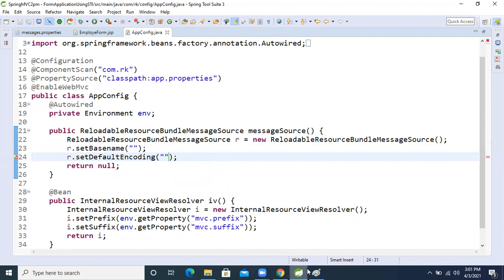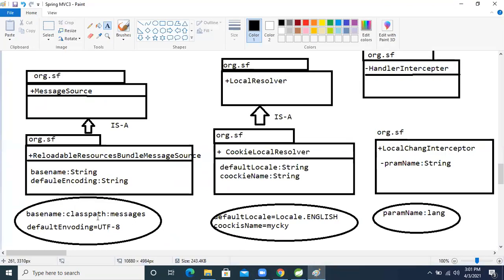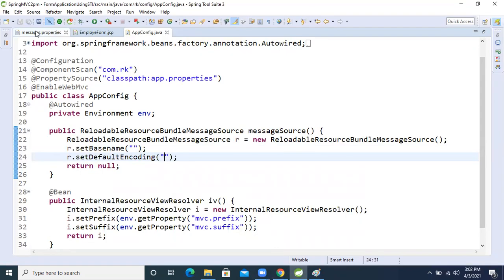I already explained: classpath colon messages. Come here, what did I take as the name of the property file? messages. That name we will pass inside setBasename. What name will we pass? classpath colon